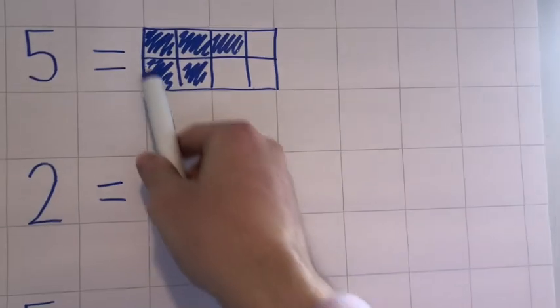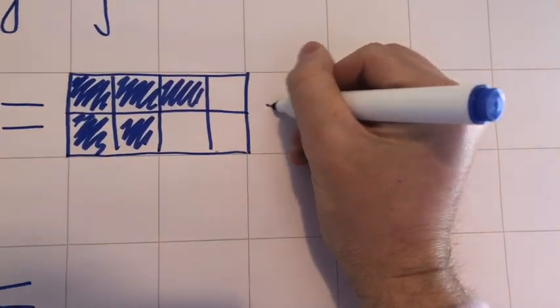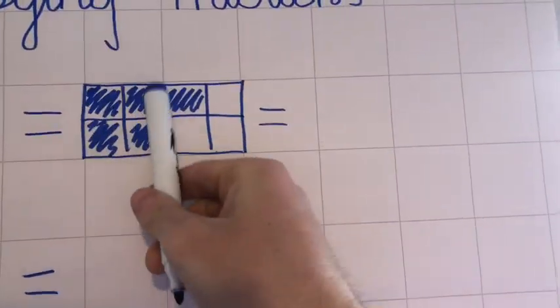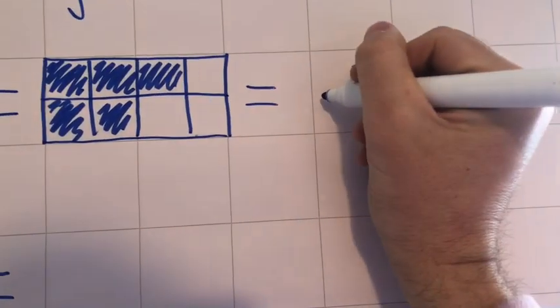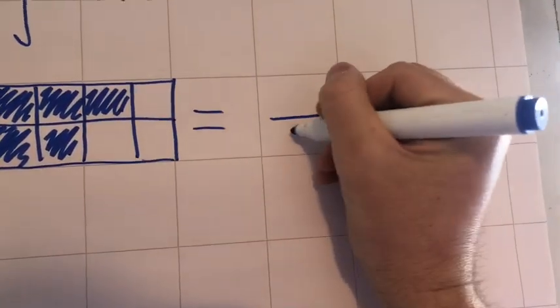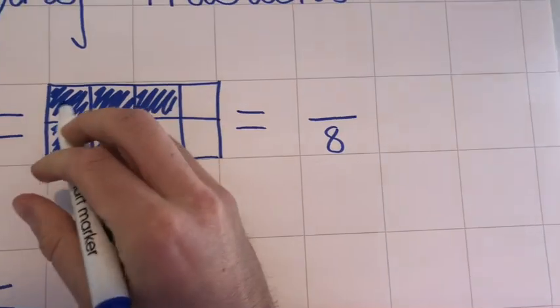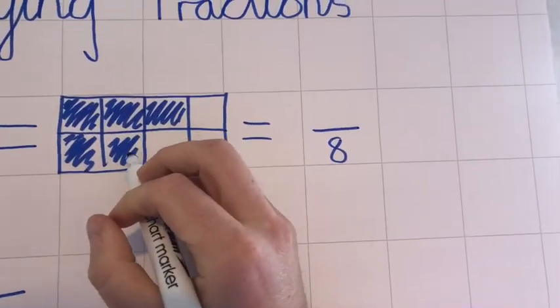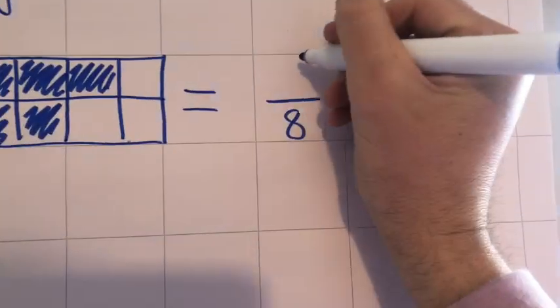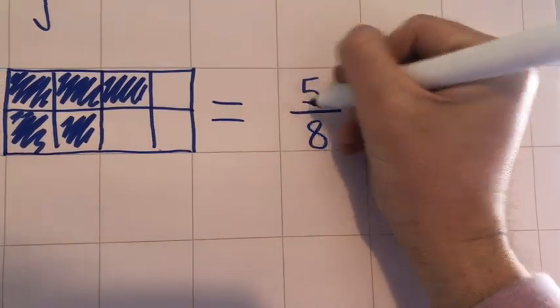So let's look at this as a fraction now. We started with the same denominator, which is going to be 8. However, now we have got 5 shaded in, so the numerator will be 5.